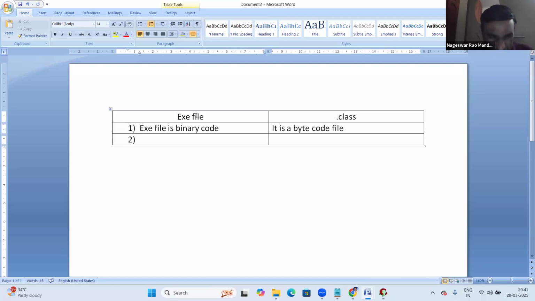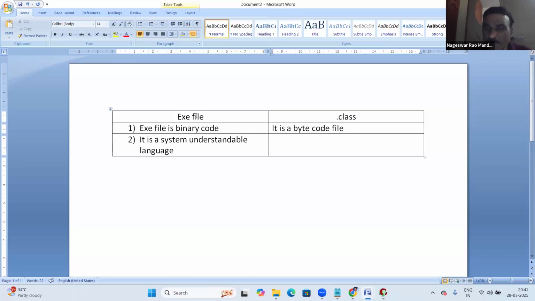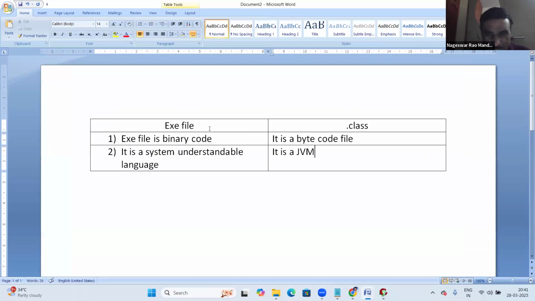Next, exe file is a system understandable language. Dot class is a JVM understandable language.